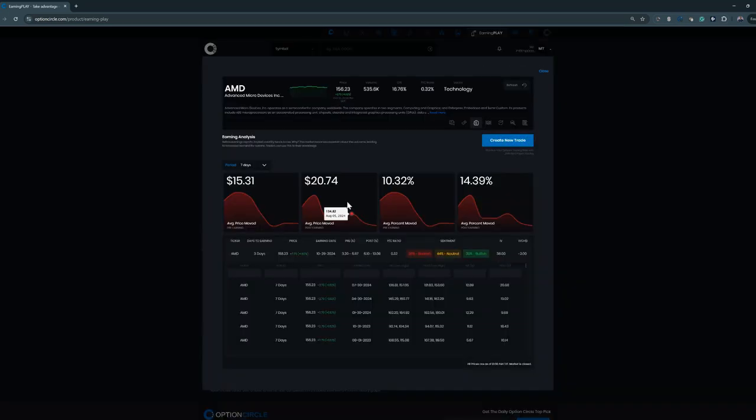Now, this is our earnings analysis page. So you have some general data up here: volume, open interest percentage, call volume ratio, and then sector, price, and an overview of the company. But down here is what is really interesting. You have seasonal kind of data on this, right? It's just price history data going into earnings and post earnings, so pre and post earnings moves. And we break that down for you on a multiple scale, so you can do it on 1, 3, 7, 14, or 21 days.